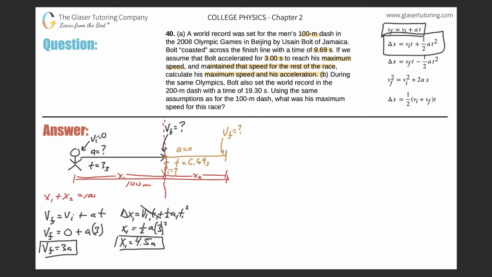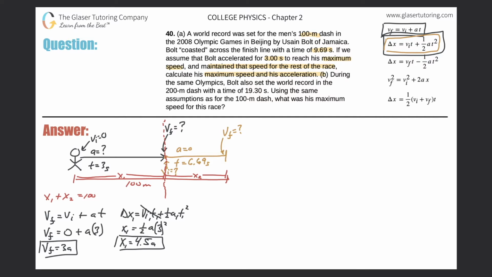So maybe now we have to jump to the gold frame. Maybe we've got to start writing some stuff down over there, and start thinking about formulas that may include the x2. Let's see. Maybe I'll use this same equation again to describe the gold frame.